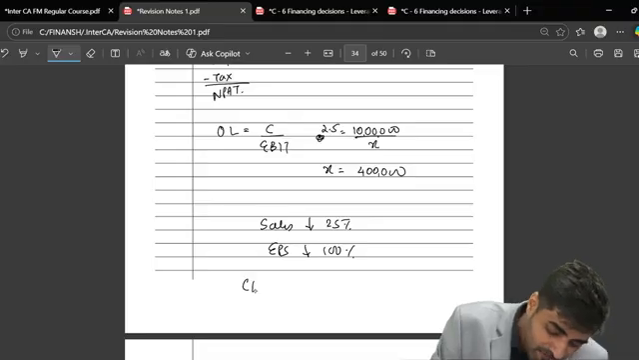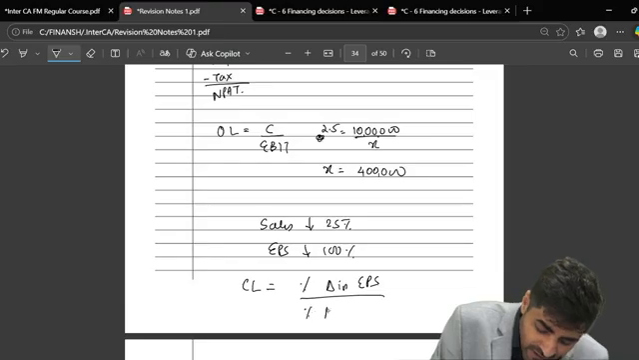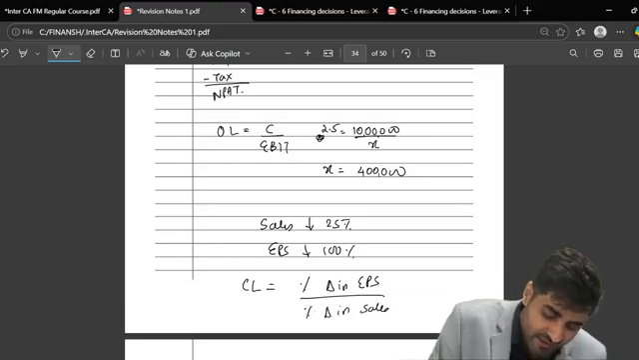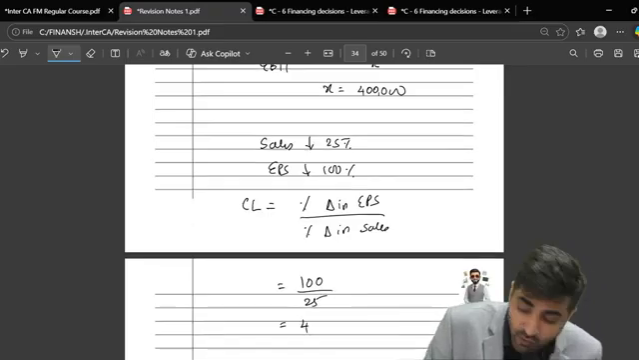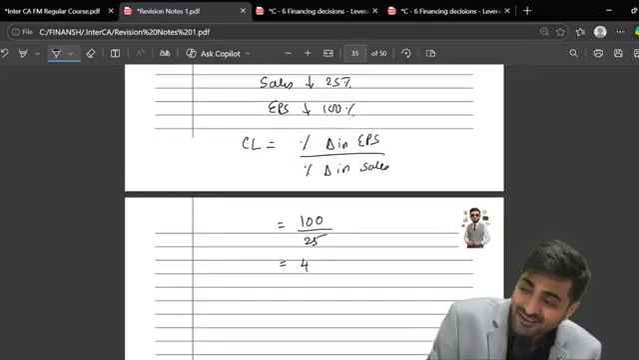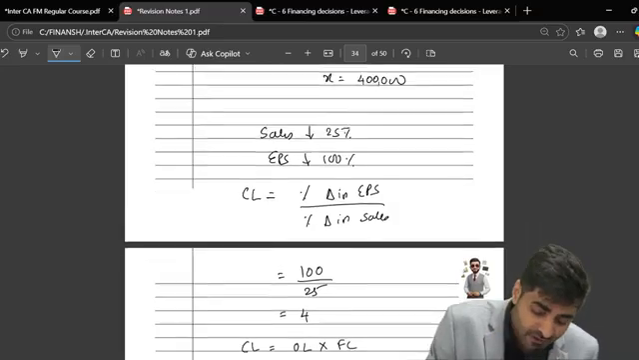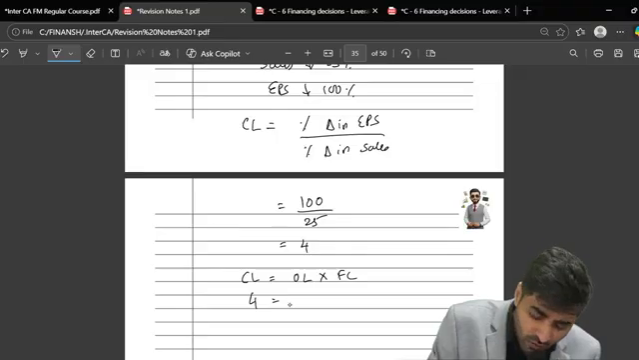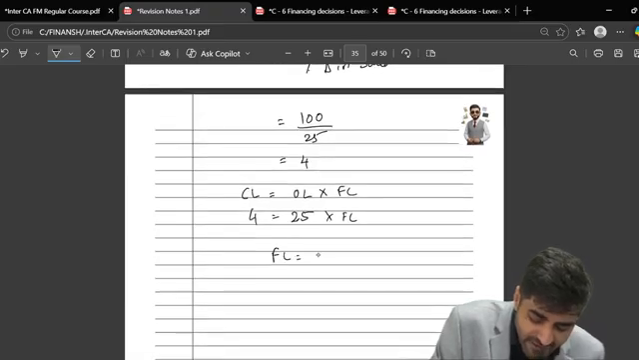So can I say combined leverage is percentage change in EPS upon percentage change in sales? So this is now going to be 100 upon 25. So what's my CL? 4. Now if I have the CL available, can I calculate FL? Because what is CL, guys? OL into FL. CL is 4. What's my OL? 2.5. So what will be my FL? My FL is going to be 1.6.